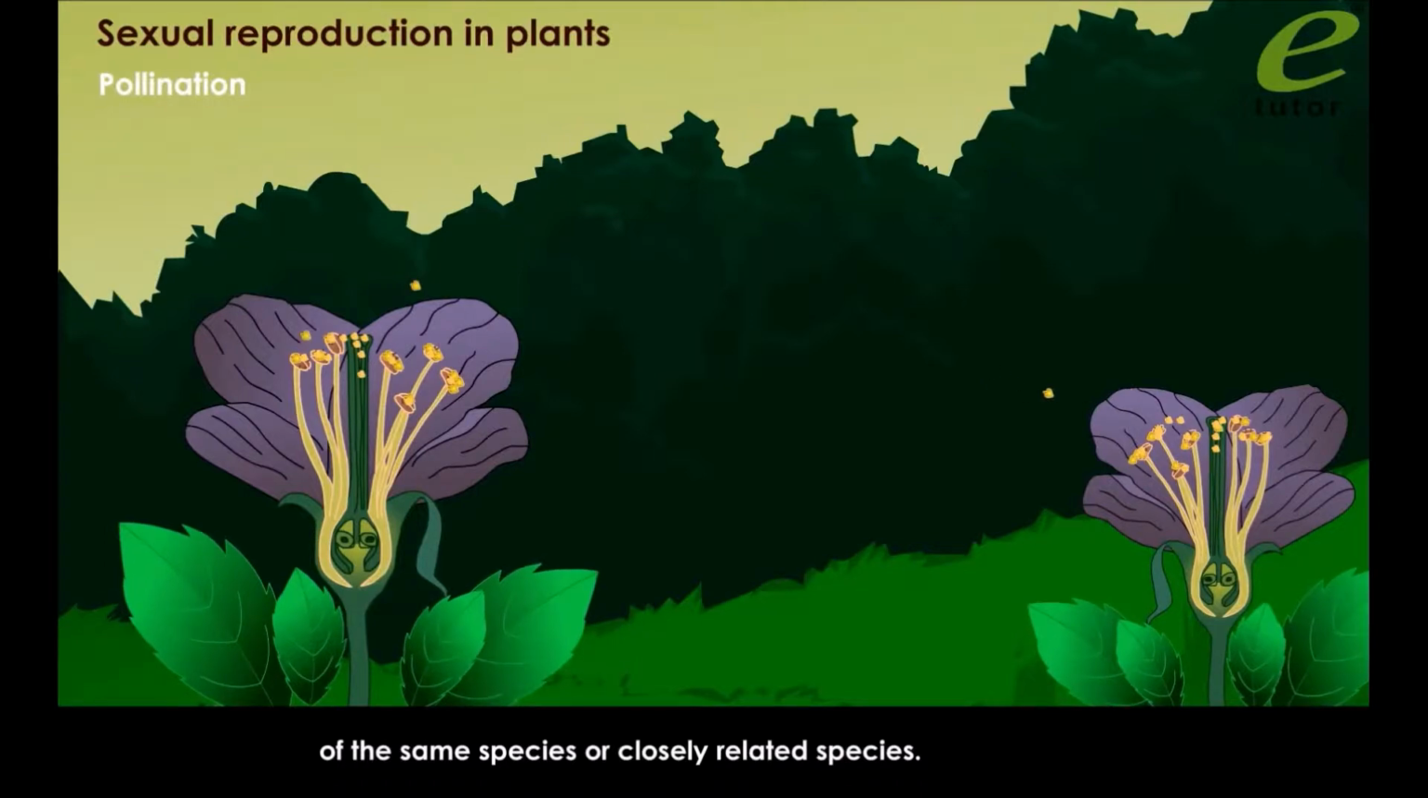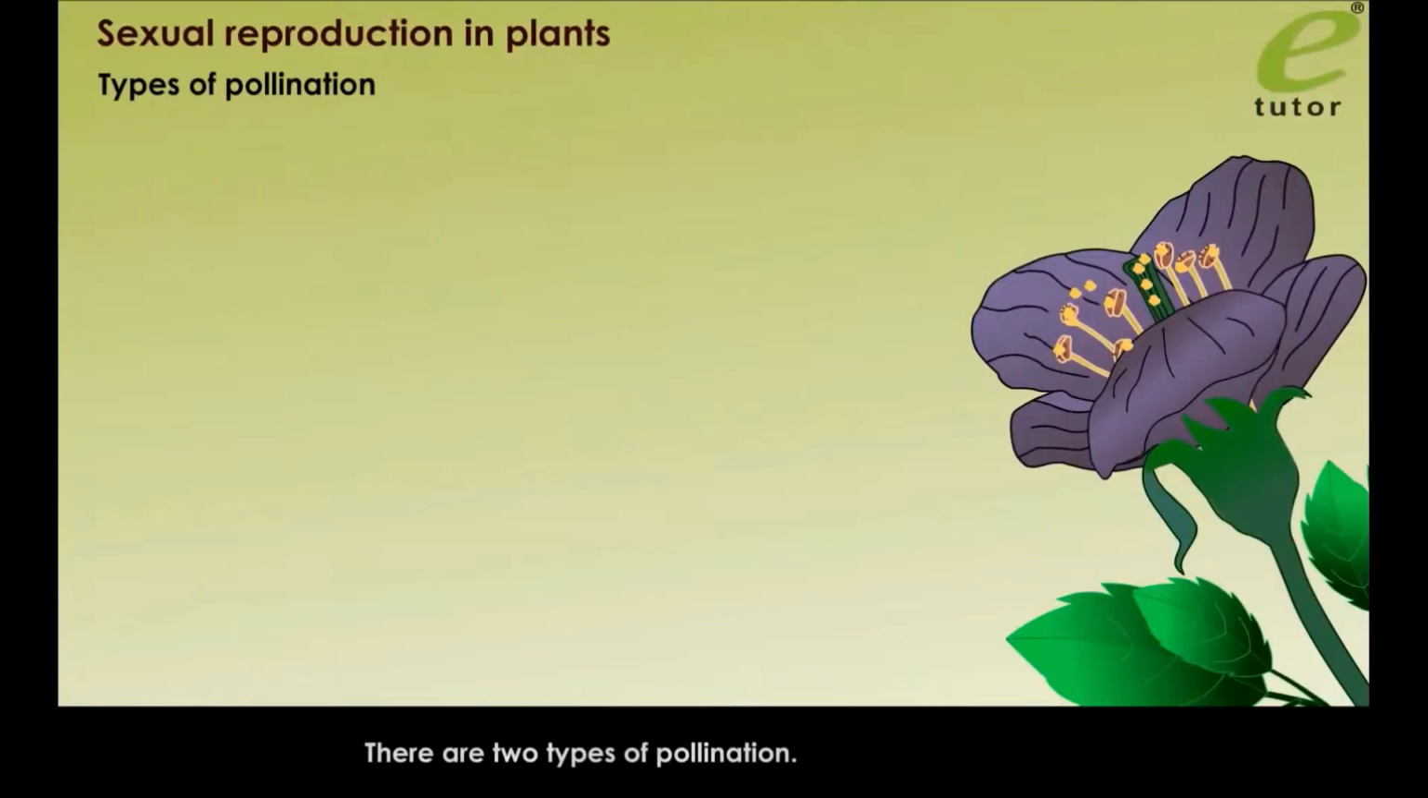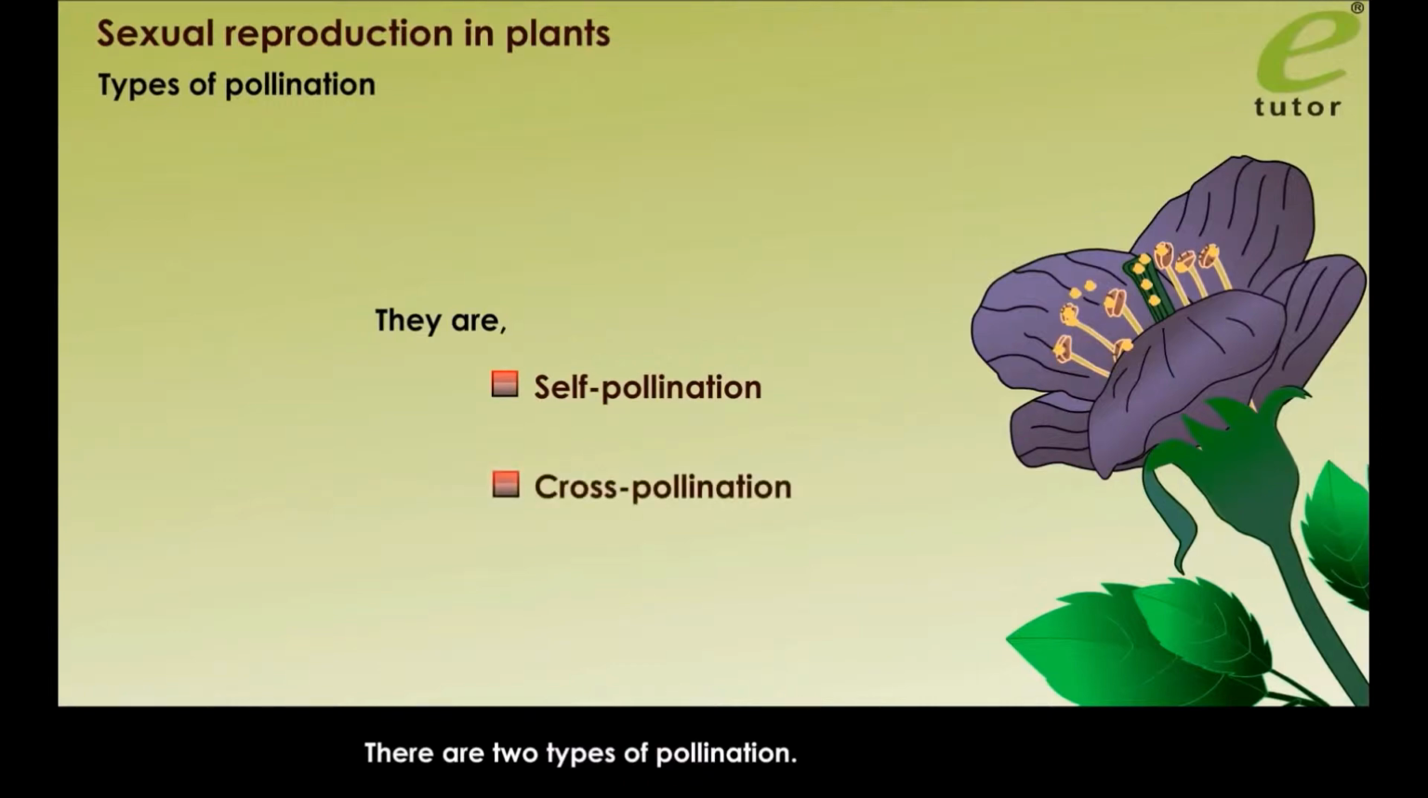Types of pollination. There are two types of pollination. They are self-pollination and cross-pollination.